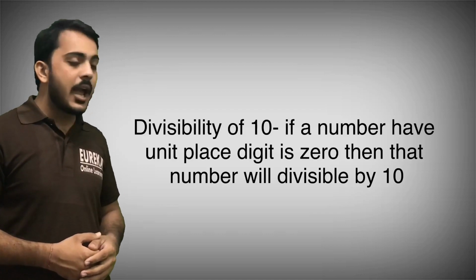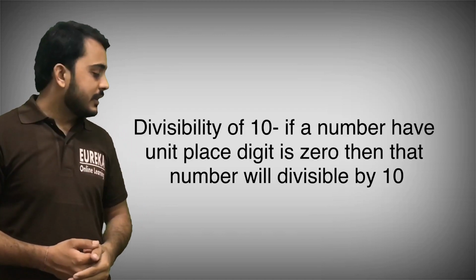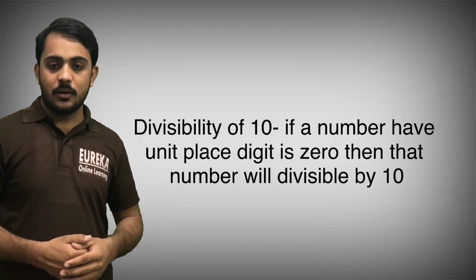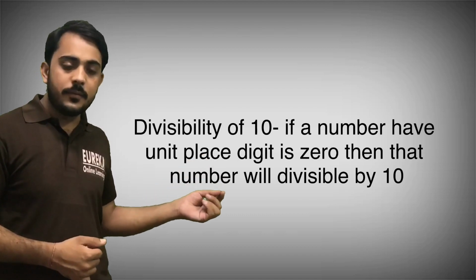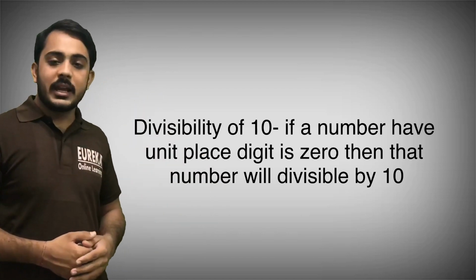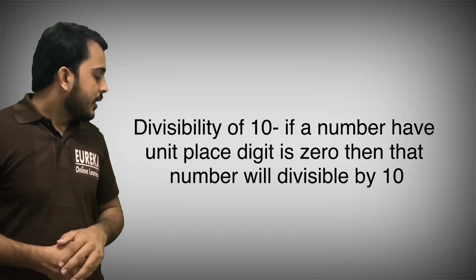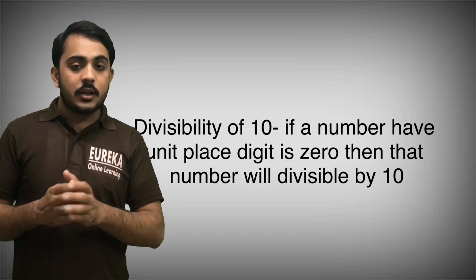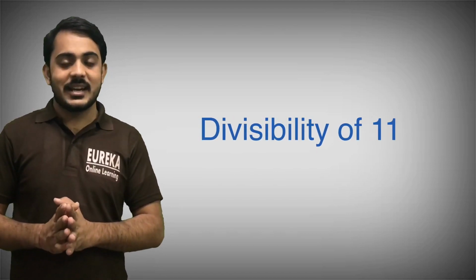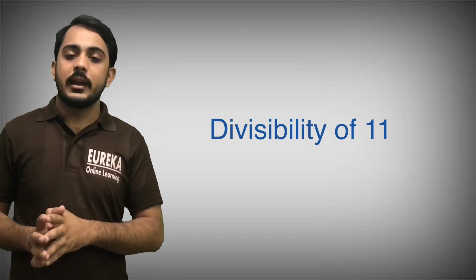Now moving to the divisibility of 10. If a number has unit place digit only 0, then it is divisible by 10. Okay. In the divisibility test of 5, the unit place digit is 0 or 5. In the divisibility test of 10, the unit place digit is 0. Now the last one, which is very important, and you can see questions related to this divisibility test: divisibility of 11. So which numbers are divisible by 11?